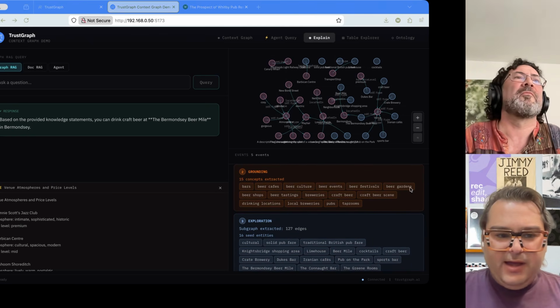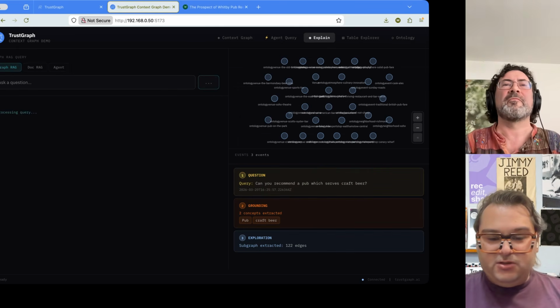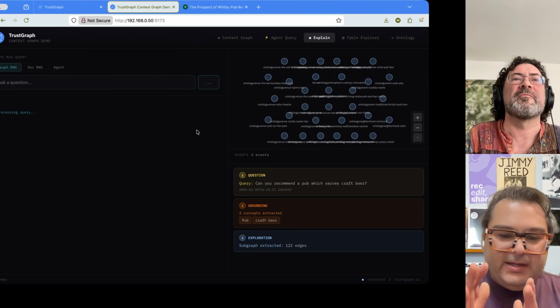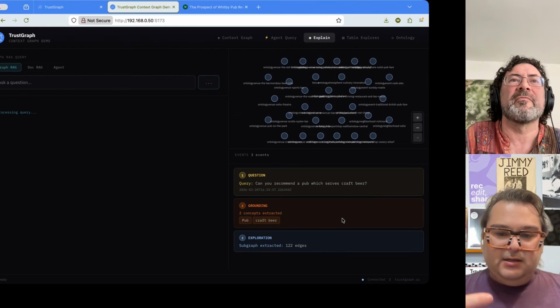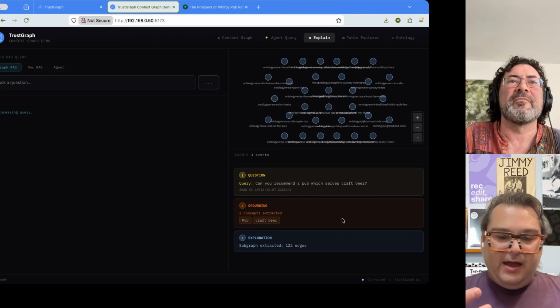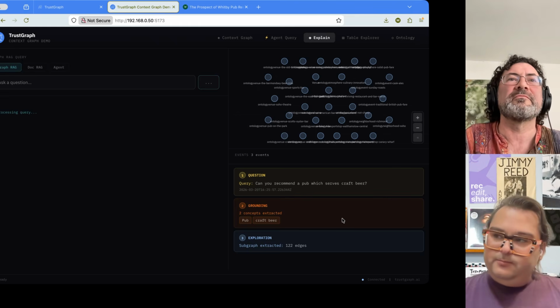So I think we would ask, what did we ask last time? Can you recommend a pub which serves craft beer? And we can see how much this has actually limited the context that we're extracting from the graph, because we're only looking at pubs and craft beer now.